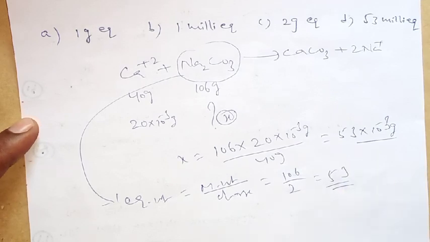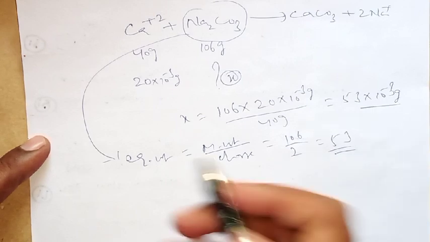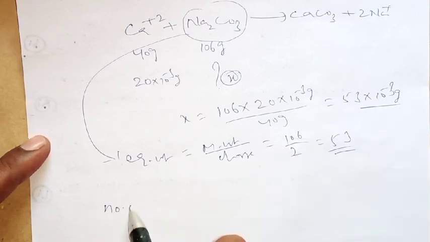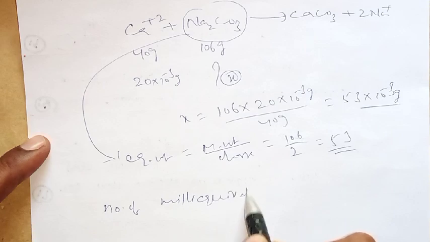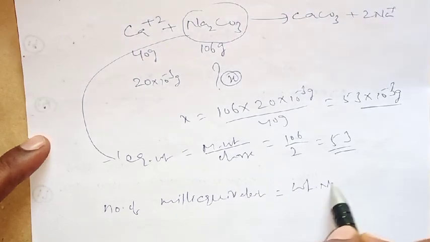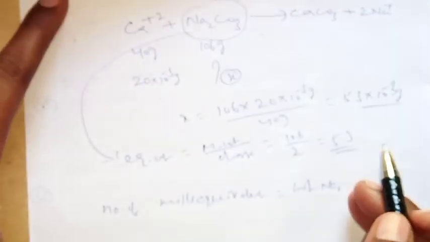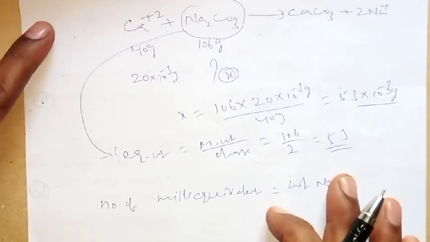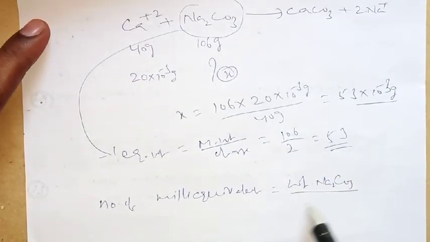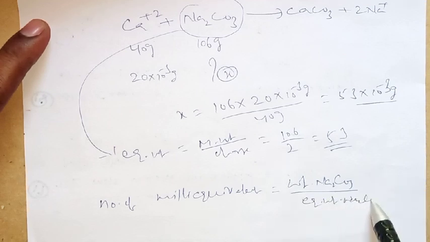Yesterday we discussed one concept. What is that? Number of milli equivalents equals the weight of the substance, here Na2CO3, divided by the equivalent weight of Na2CO3, into 1000.